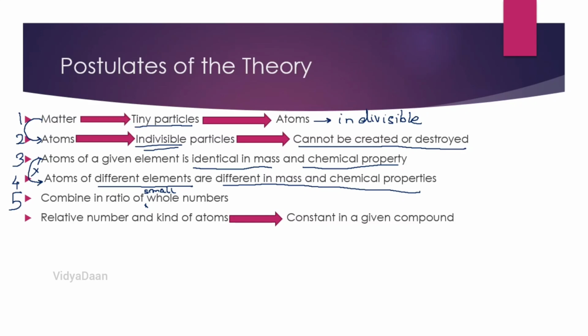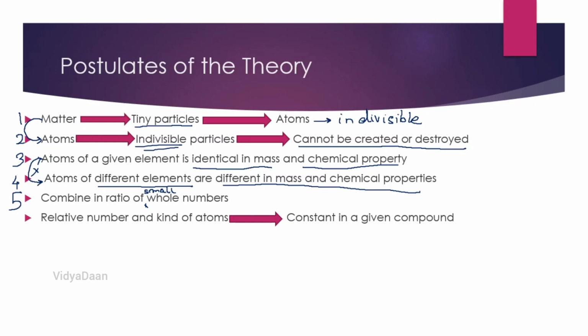The fifth postulate in Dalton's atomic theory states that atoms combine in the ratio of small whole numbers. They don't combine in the ratio of 1.25 to 0.75 or 0.8 to 0.383 and so on. They always combine in the ratio of 1 to 2, 3 to 4, 5 to 7, something like that.